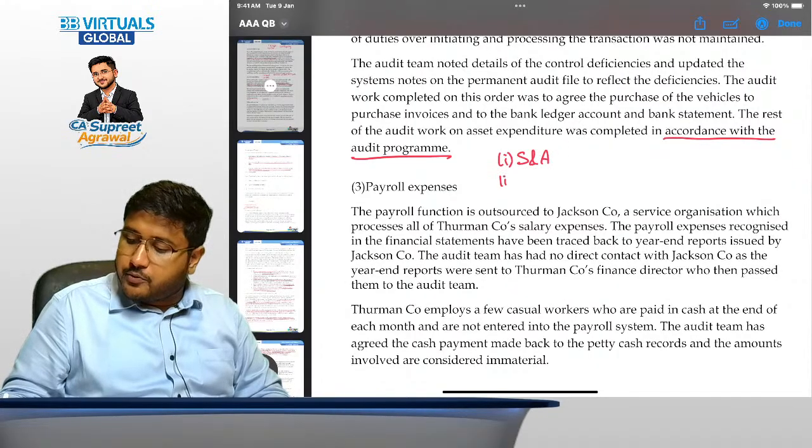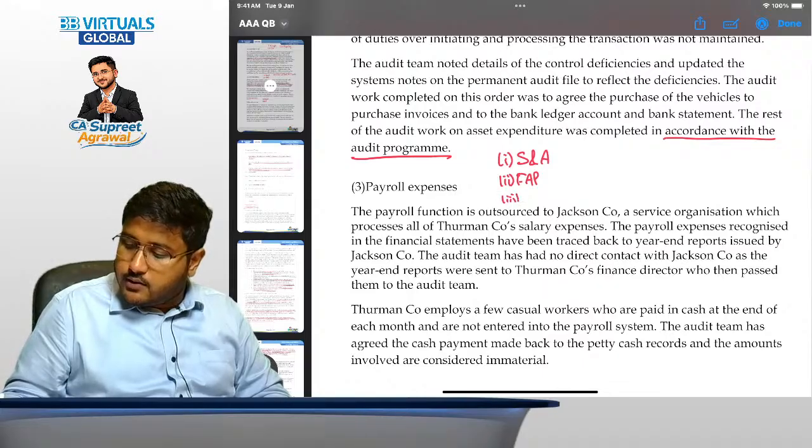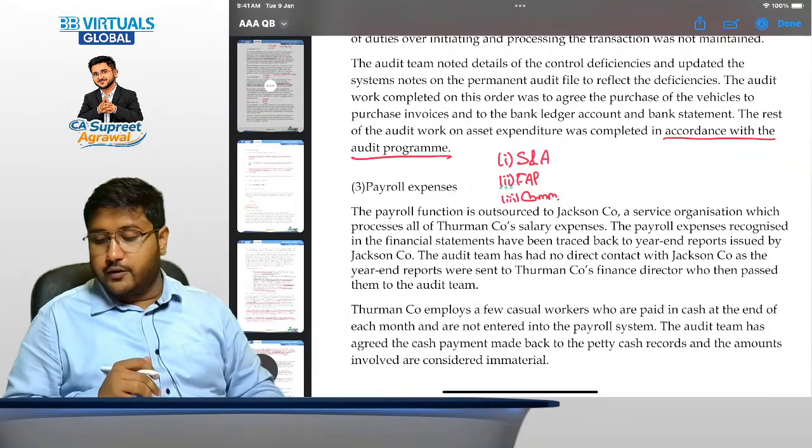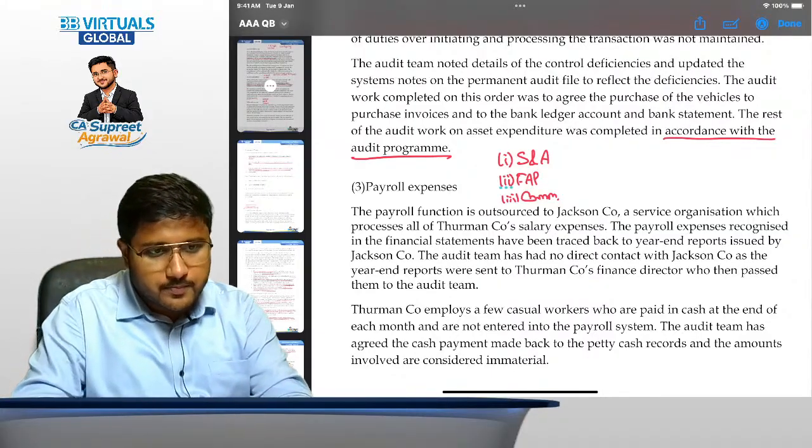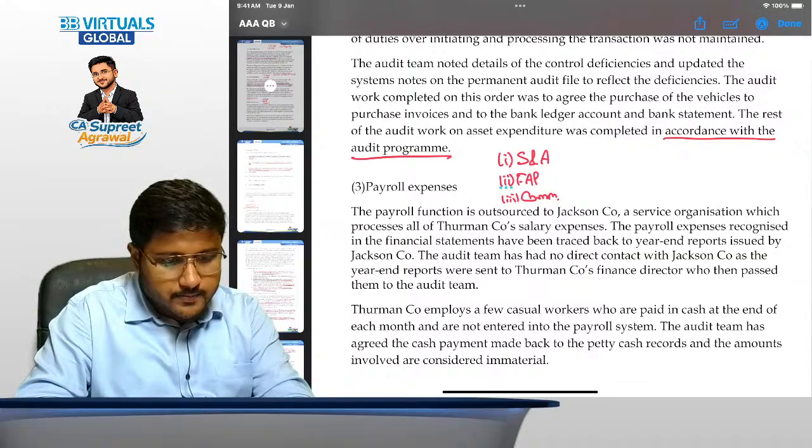Sufficiency and appropriateness of audit procedures, further audit procedures, and communication to those charged with governance, right? Please take 2 to 3 minutes, draft your answer, then we will be discussing it once more.